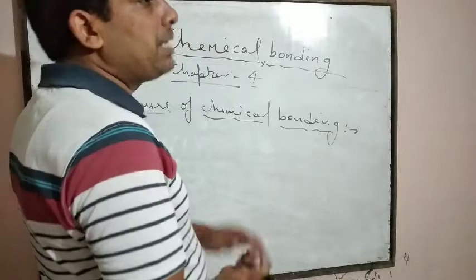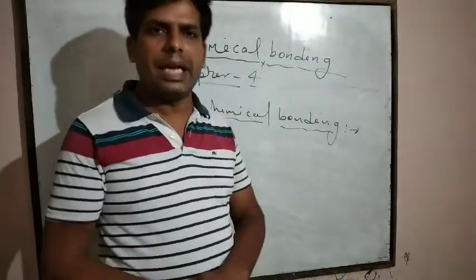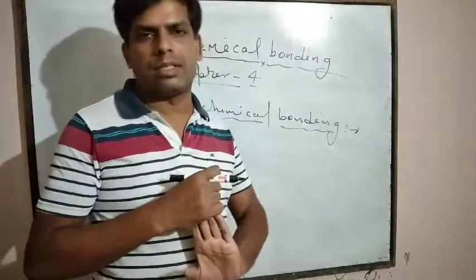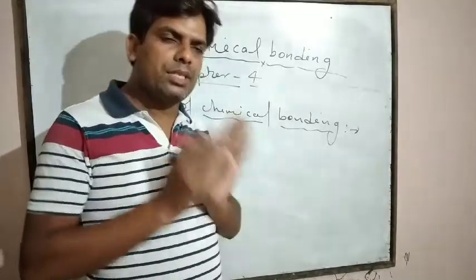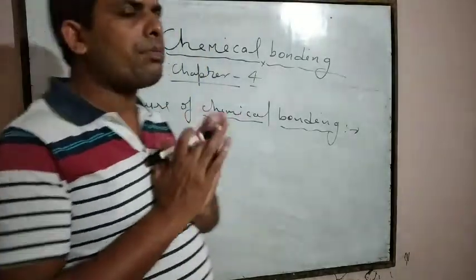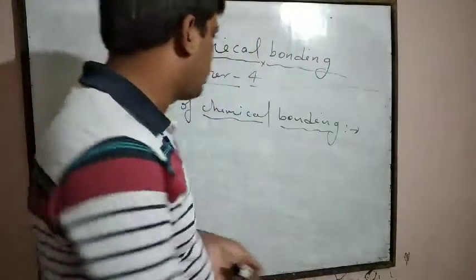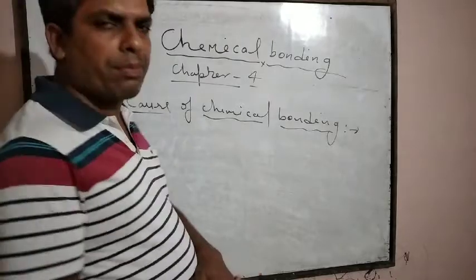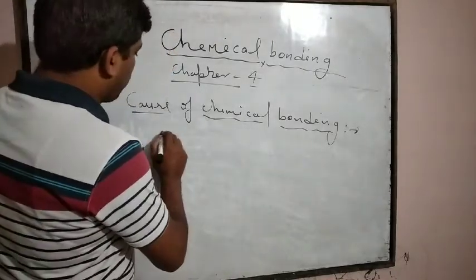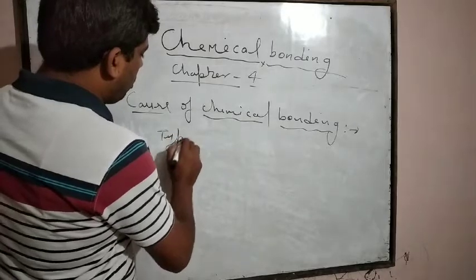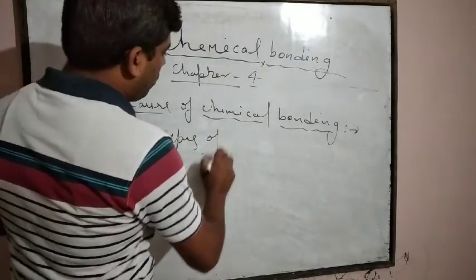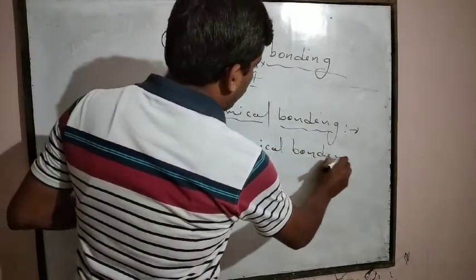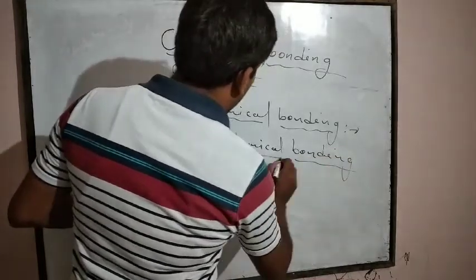On the basis of the nature of atoms, there are three types of chemical bond formation. That's why we need to know about the types of chemical bonding also.